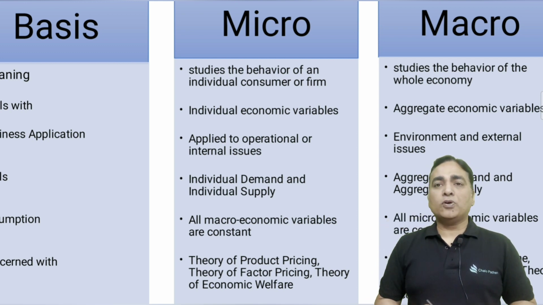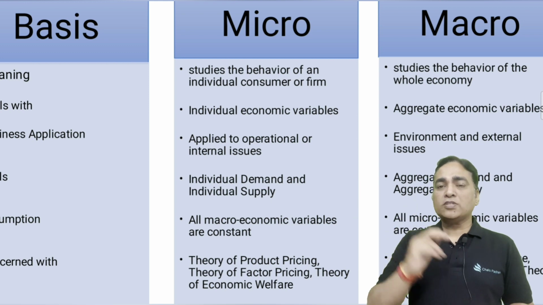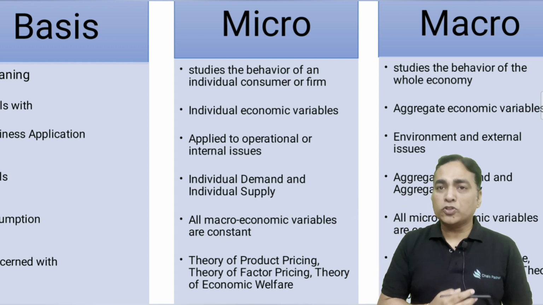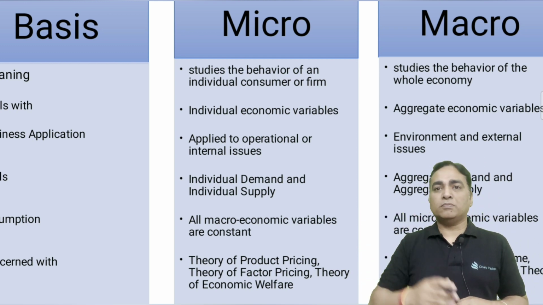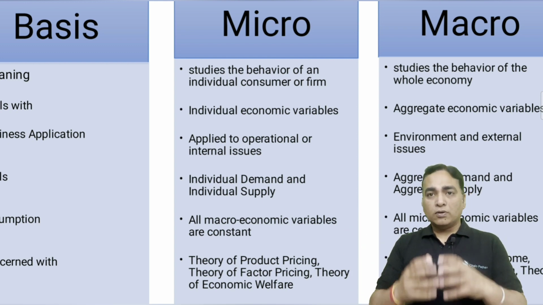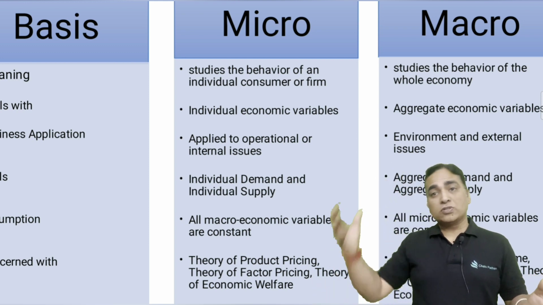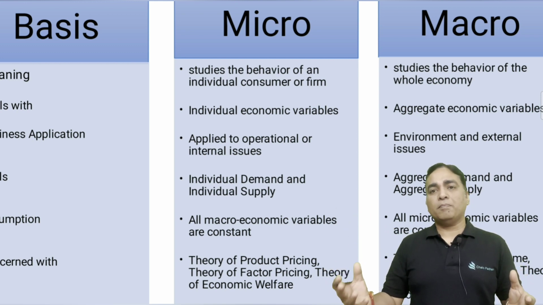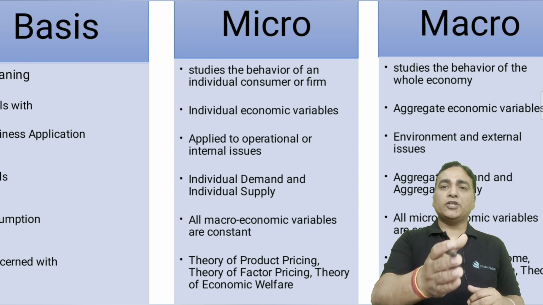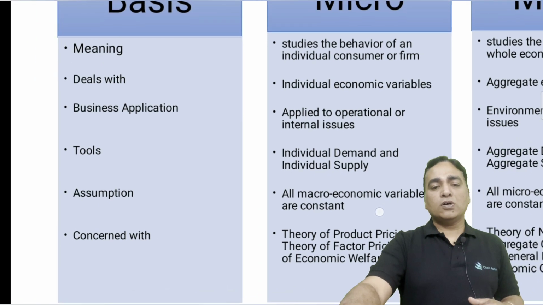See, I want to add upon a point. Do we all know what is SWOT? SWOT. So strengths, weaknesses, opportunities and threats. So what does macro tell us? Macro tells us about the opportunities and threats which are beyond your control, which are beyond the control of an individual firm or a group of firms, right? So individual firm means micro. The group of firms or the society as a whole or the globe as a whole, the world as a whole, aggregate, it means macro. So strengths and weaknesses is related to micro concept, and opportunities and threats is related to macro concept.